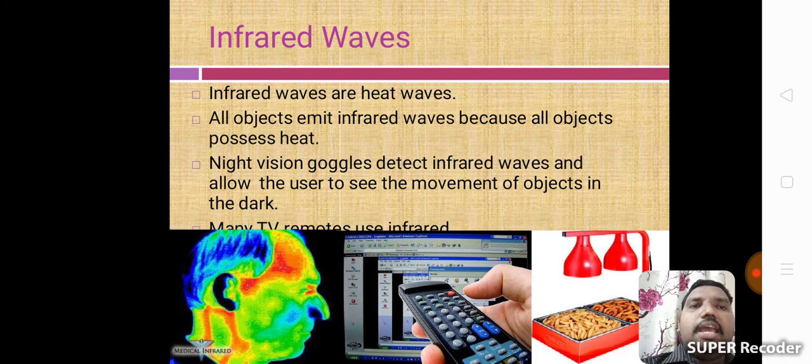All objects emit infrared waves because all objects possess heat. Night vision goggles detect infrared waves and allow the user to see the movement of objects in the dark. Many TV remotes use infrared waves. This is the body image of infrared waves. This is food heating, one of the infrared wave uses.